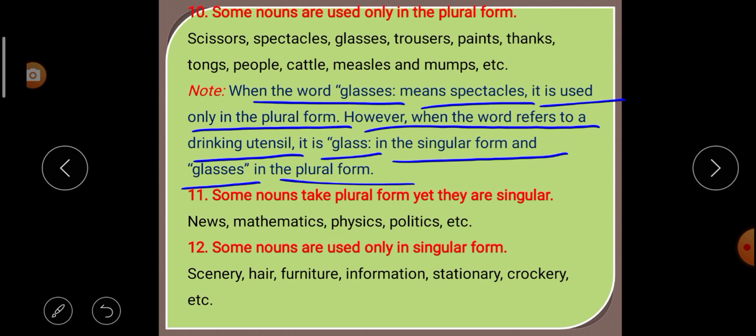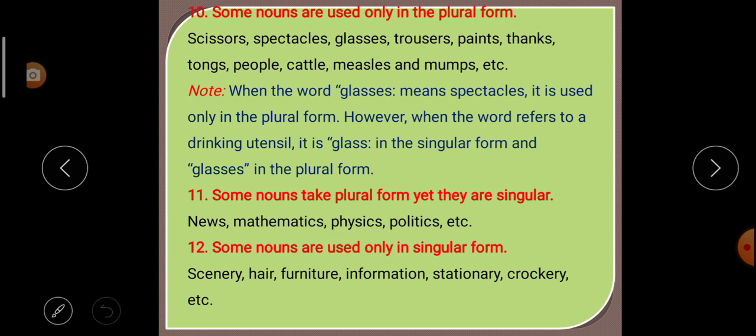First one what? Specs. For the spectacles or the specs we use what? Glasses. So it is used in plural form. But when we are talking about the drinking utensils, glass means singular and glasses means plural.